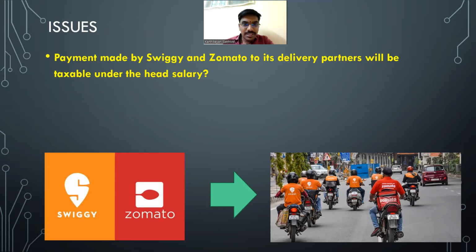Yes, can I try? Yeah, why not? Come on. Well, actually, I just have this thought because for Swiggy and Zomato, they will have a back end of employees to work for them. But these delivery partners are just the agents who execute the delivery process. So they'll be outsourcing this delivery job to these delivery partners. So in here there's no employer-employee relationship. They're just working for them, right?